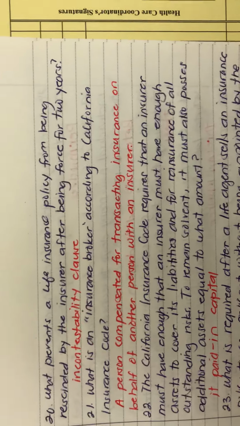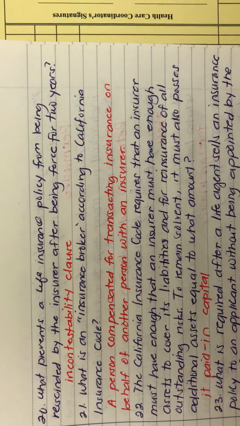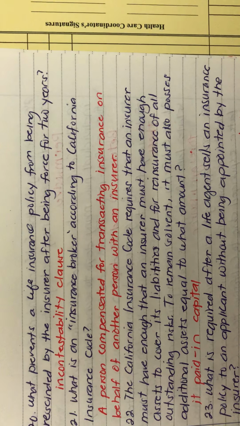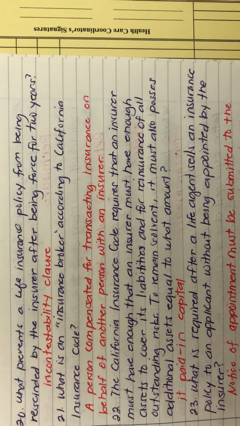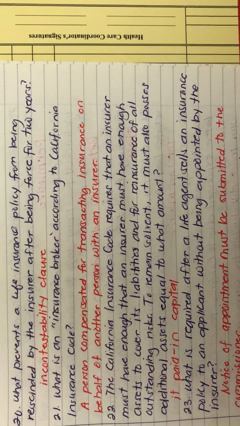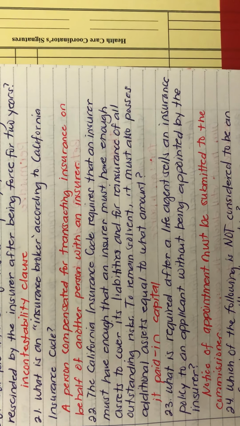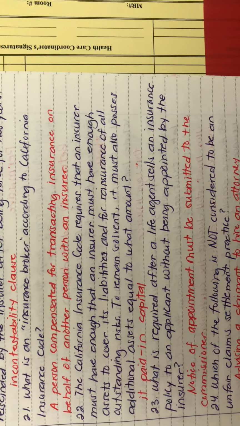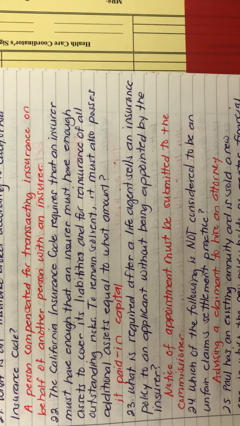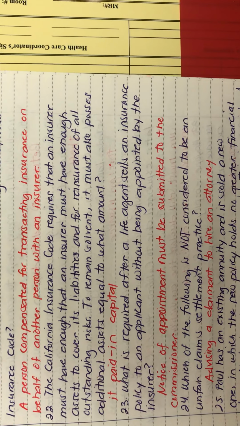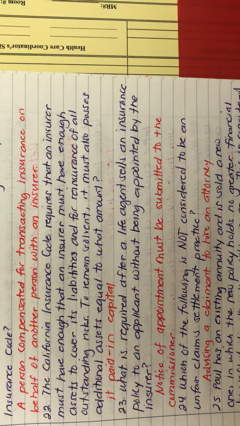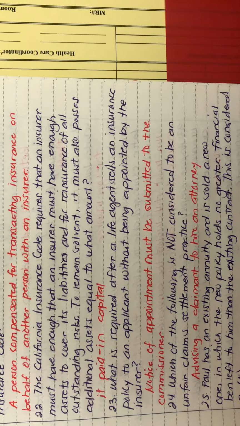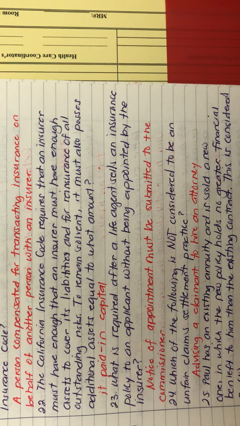Number 20, what prevents a life insurance policy from being rescinded by the insurer after being in force for 2 years? Incontestable clause. Number 21, what is an insurance broker according to the California Insurance Code? A person compensated for transacting insurance on behalf of another person with an insurer. Number 22, the California Insurance Code requires that an insurer must have enough assets to cover its liabilities and for reinsurance of all outstanding risks to remain solvent.